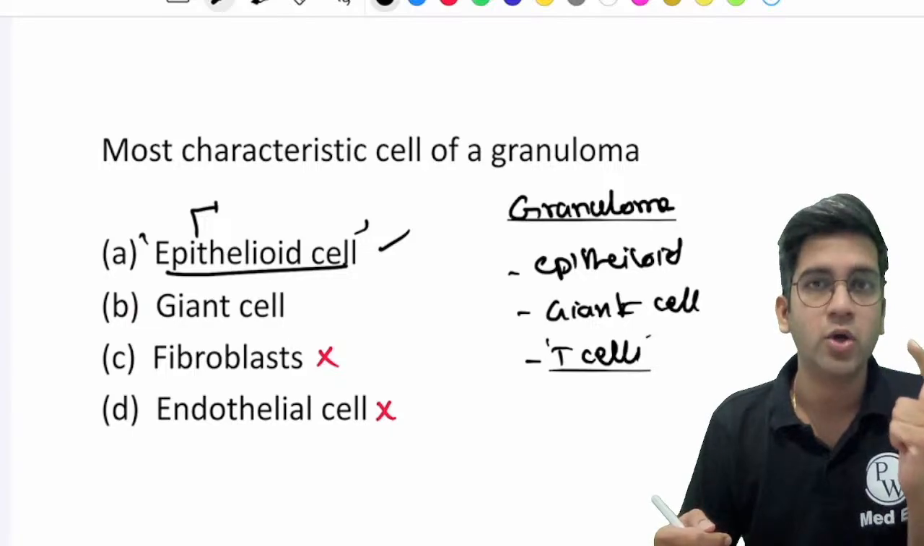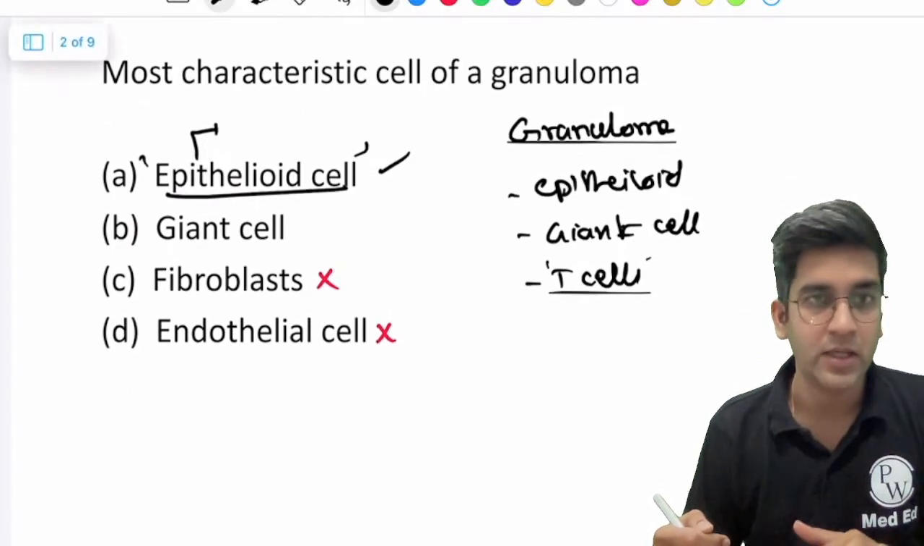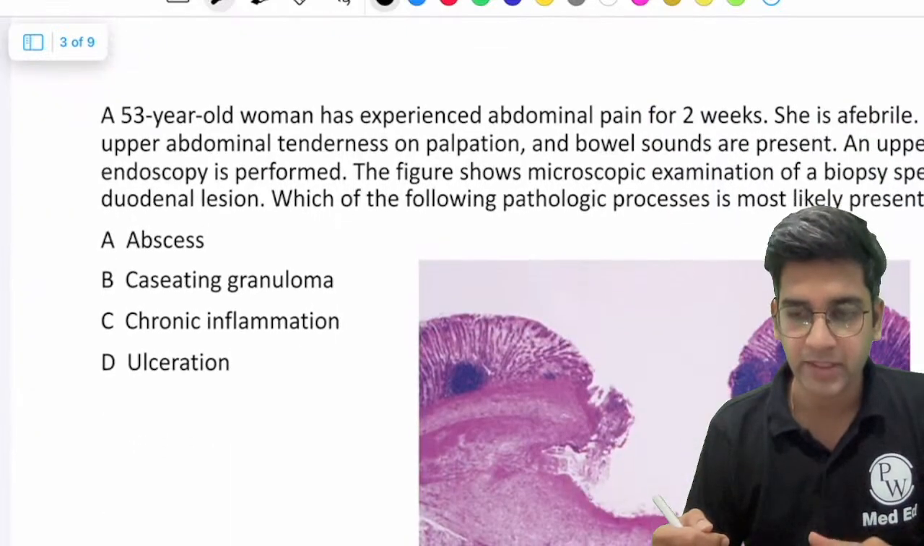The principal cell or the characteristic cell of a granuloma is epithelioid cells or your activated macrophages. Fine, it's not giant cells. Do remember that, right? Let's see.